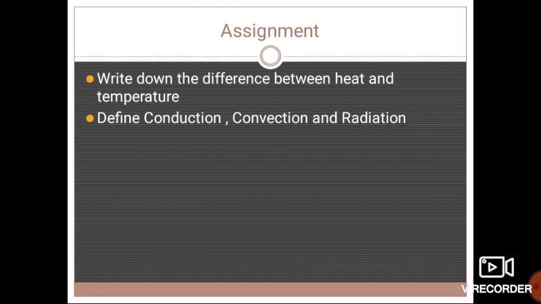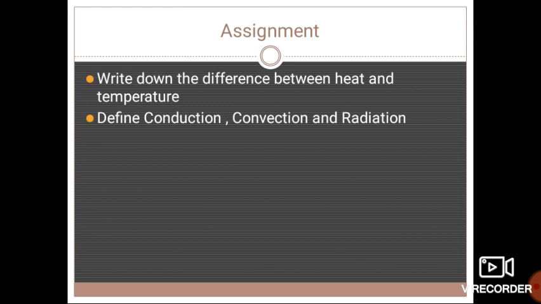So here is the assignment, students. Here I just covered some of the terms and concepts regarding this lesson: what we mean by heat, what temperature is, what a clinical thermometer is, why mercury is used there, the modes of heat transfer, that is convection, conduction and radiation, what insulators and conductors are, and also how the land and sea breeze are formed.